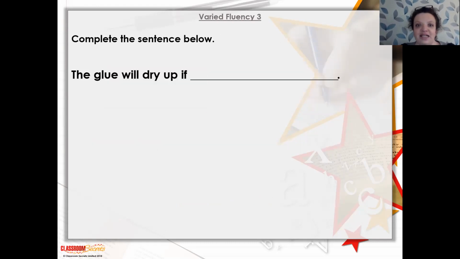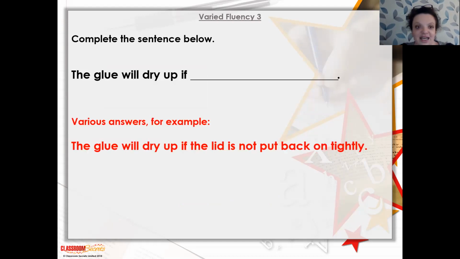Okay, complete the sentence below. "The glue will dry up if..." What are we going to do? If something happens, if we do something, what will mean the glue will dry up? So what could you put as your answer? Pause and have a go at writing now. Okay, fantastic. Again, you could put very different answers, anything to do with not putting the lid on or leaving it out without a lid. This example is: the glue will dry up if the lid is not put back on tightly.